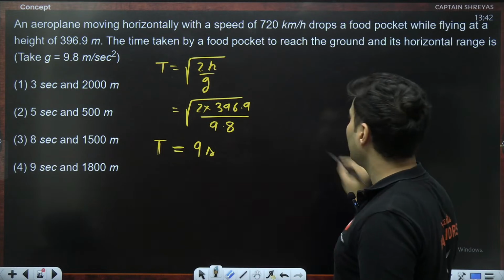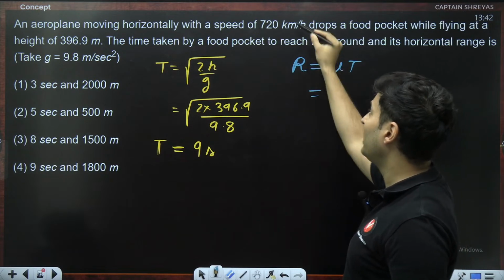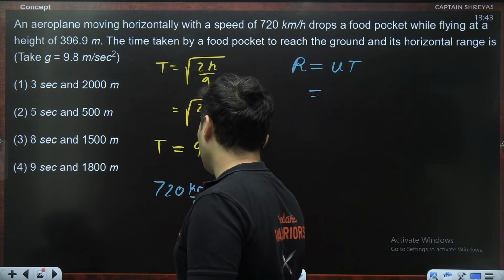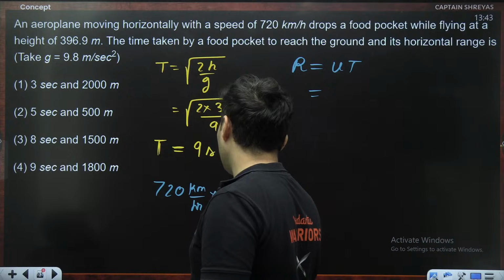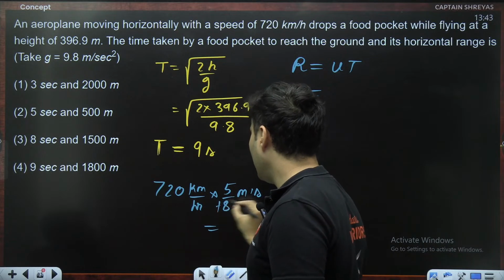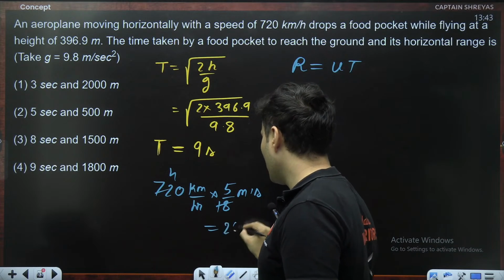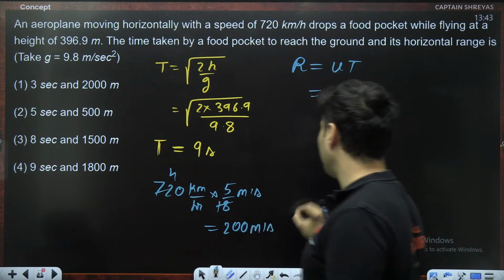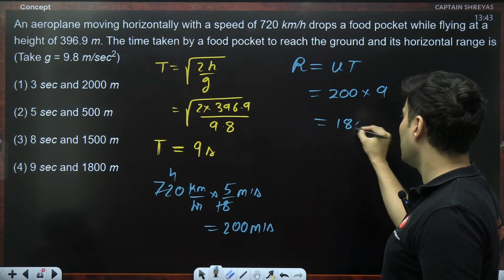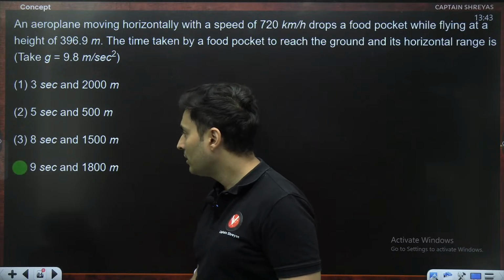Next is your range. Range is basically u into t. Horizontal speed is 720 kilometers per hour. You multiply by 5 by 18, and it will become meters per second. So 18 goes into 72 4 times. 4 5s are 20. So 200 meters per second. So speed is 200 and time is basically 9. 9 2s are 18. So 1800 meters should be the answer. Yes, option number D, option number 4.